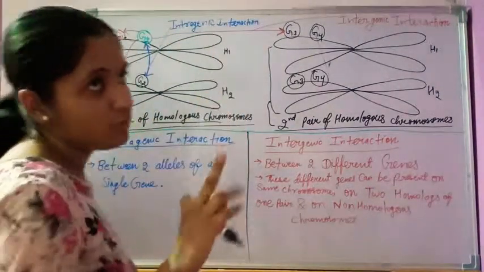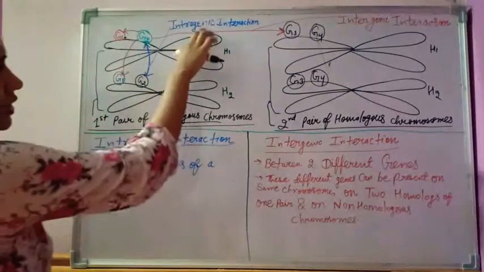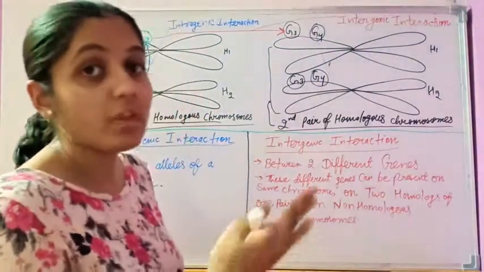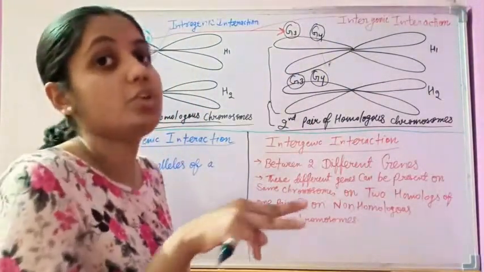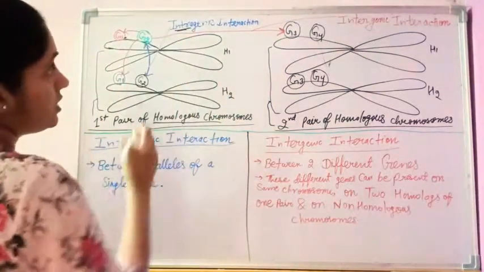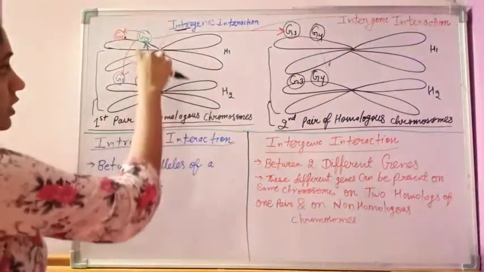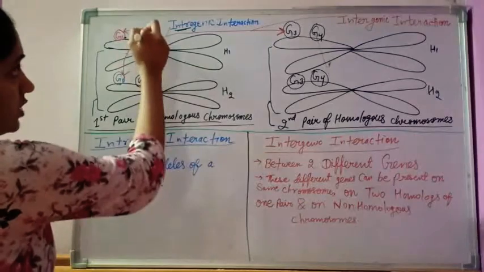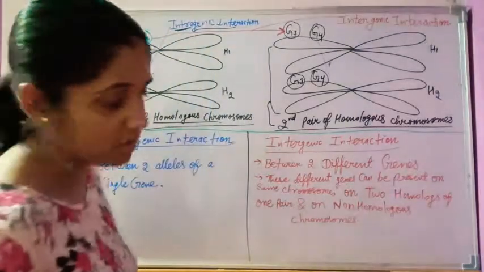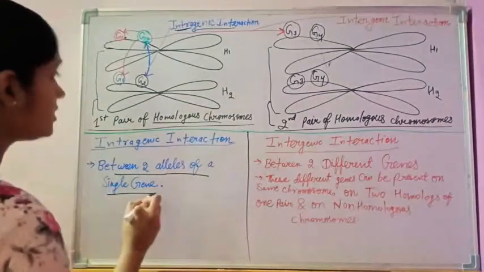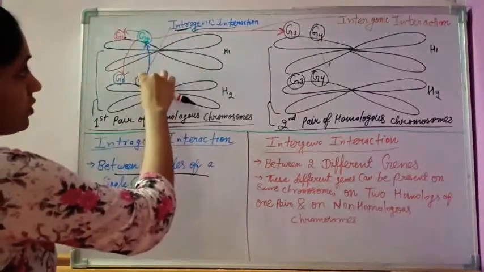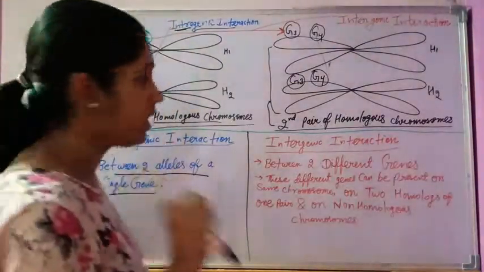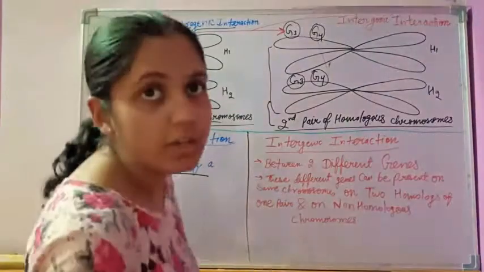what are the intragenic types of interaction? You know the terms intragenic and intergenic. Intra means inside one, and inter means between two. So intra means inside one. So when interaction occurs between the two alleles of a single gene, it is called intragenic interaction. So between the two alleles of a single gene, but the alleles are different: a green color allele and a black color allele. Okay, for example. Then intergenic interaction means